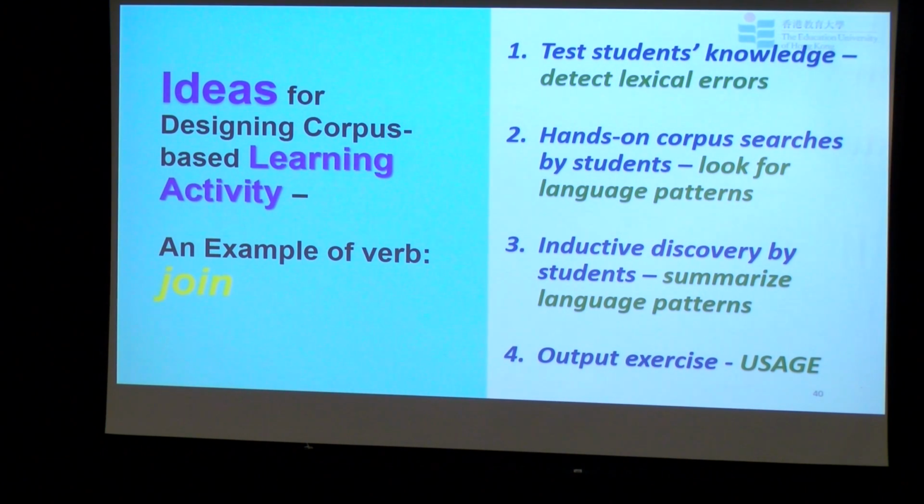And then secondly, you can make them search in the corpus, just like what I have shown you, and look for language patterns. And then, very importantly, with teachers' guidance, you make students discover and try to summarize language patterns inductively. But you have to provide guidance for them. If you just make them search the keyword in this website